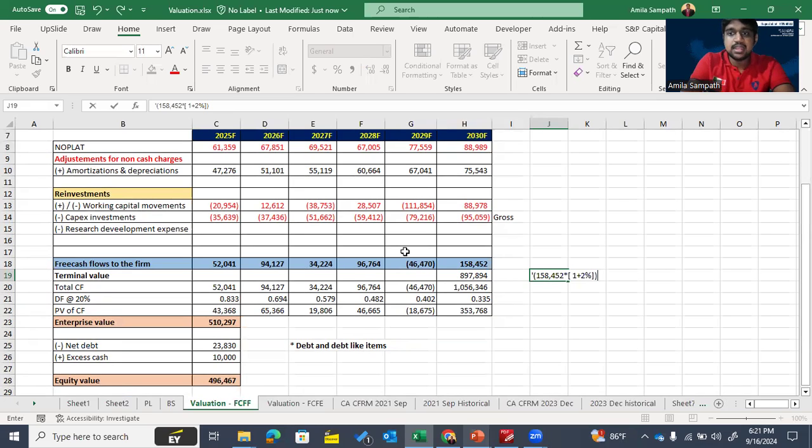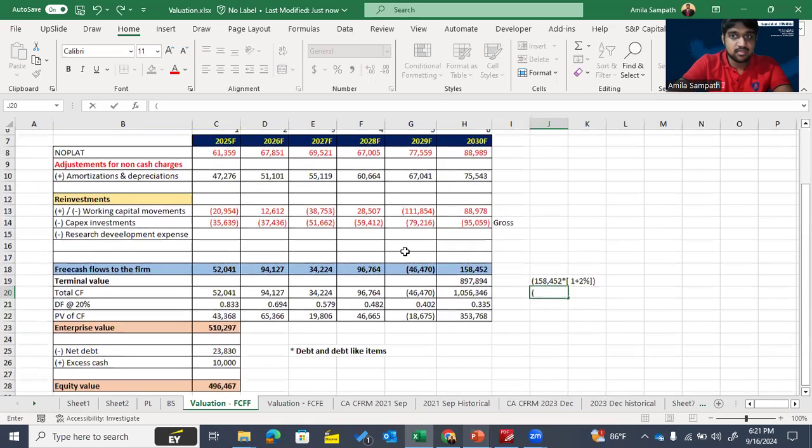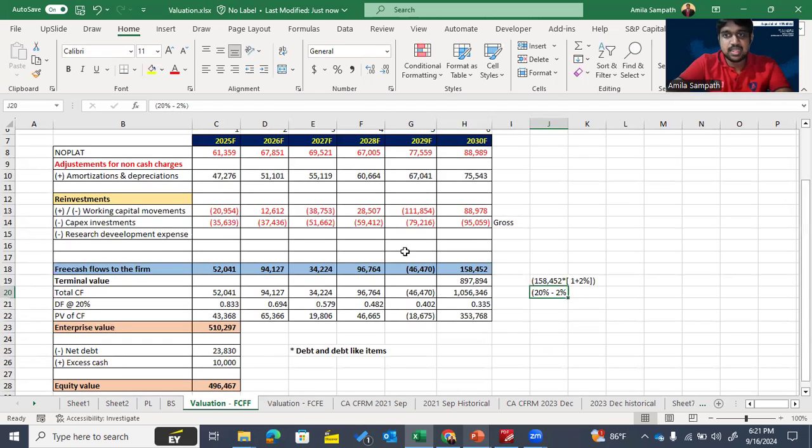Then divided by WACC minus growth. Our WACC is 20%, then 20% minus the growth rate of 2%. Then we can get the terminal value.